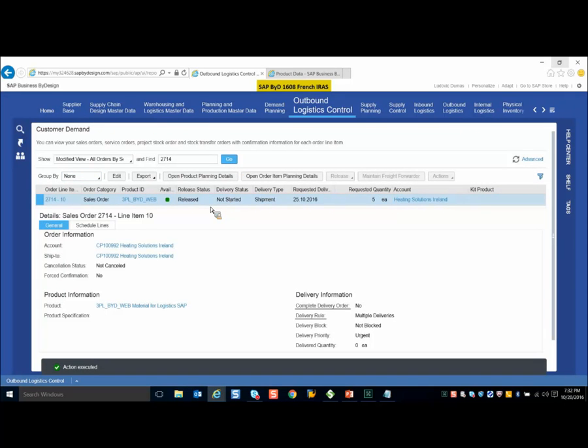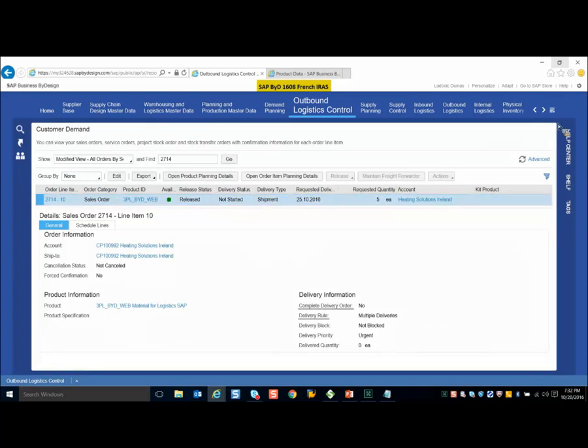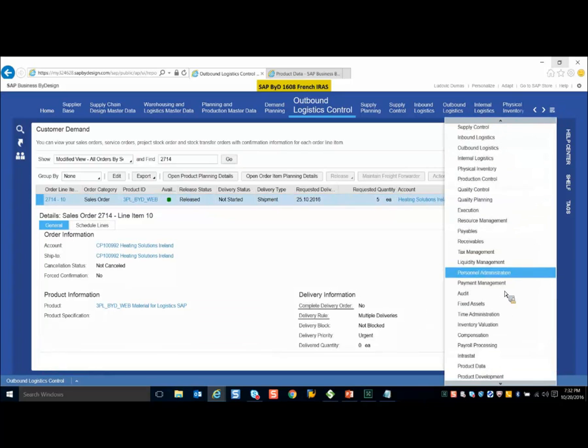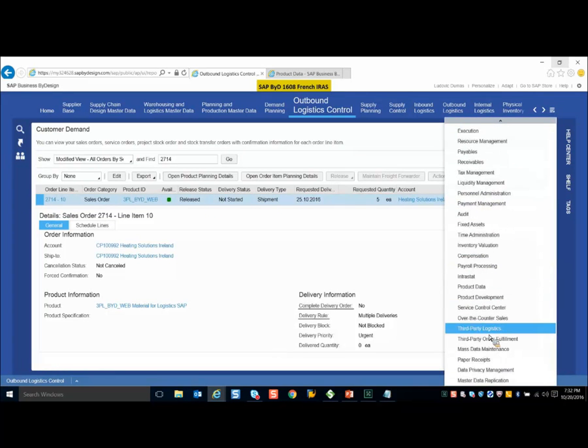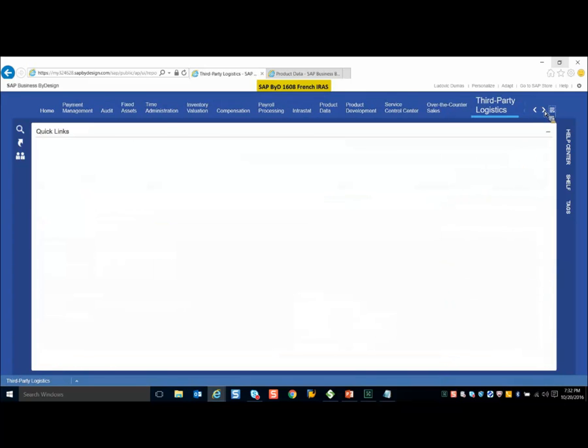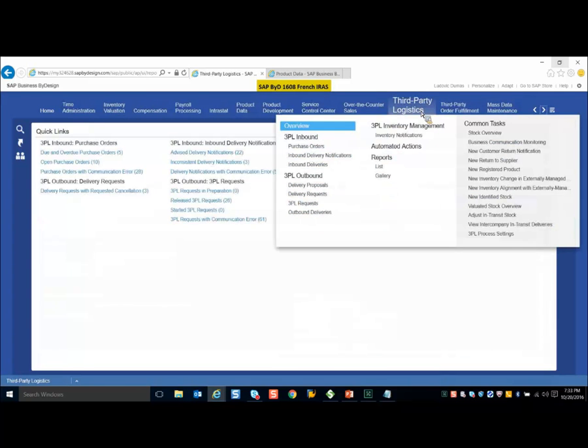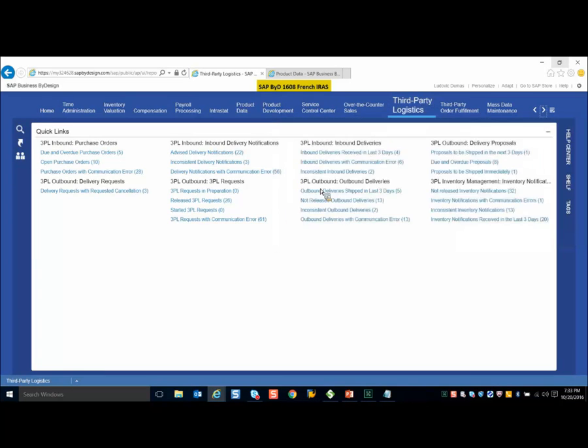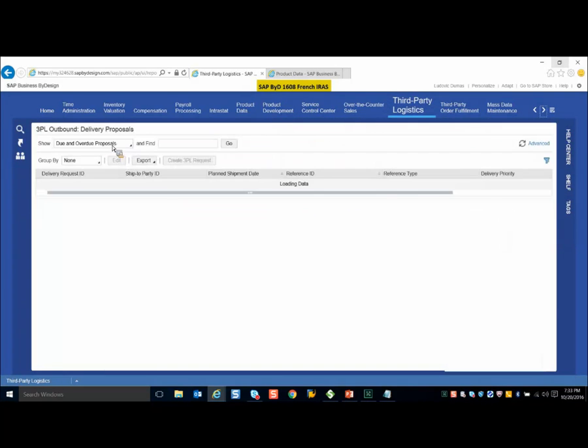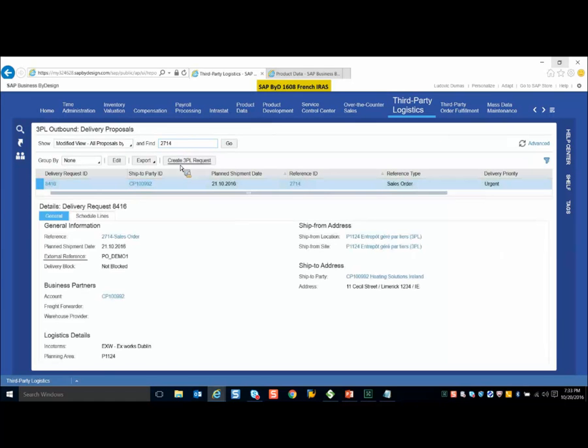Since it is a 3PL scenario, once you have released it, execution at the third-party warehouse will start. So you can see delivery proposals now in your third-party logistics work center instead of normal outbound logistics. Here under 3PL outbound, I will check the delivery proposals created. Okay, so here we have the delivery request.